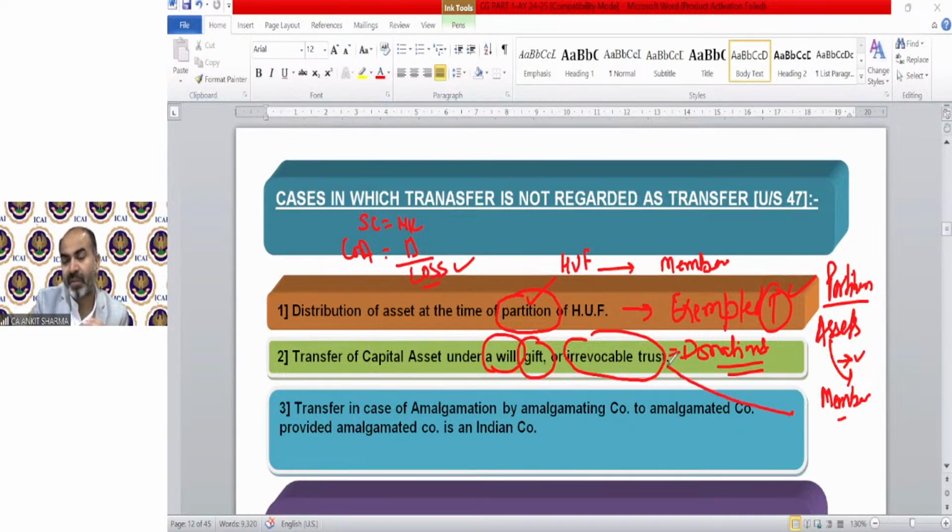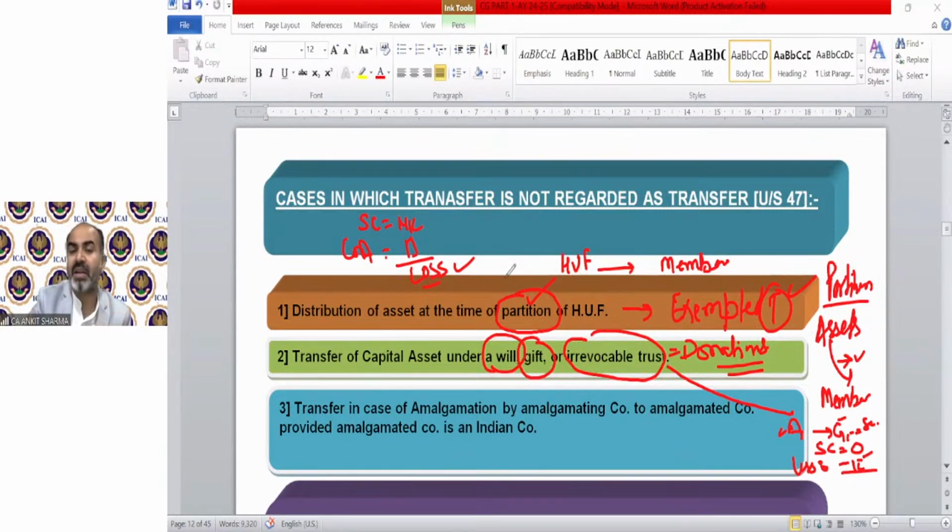If Mr. A gifts a property to his son, the sale consideration will be 0, and there will be the cost which Mr. A paid at the time of purchase of that property, suppose 10 lakh. So there will again be a loss.